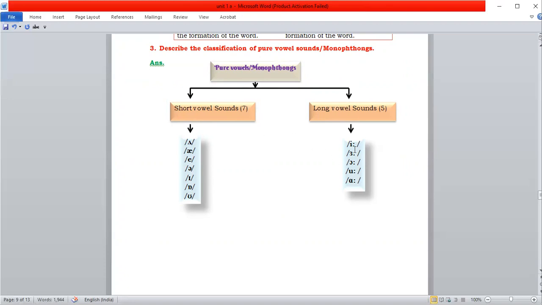But long vowel sounds are represented with the help of this symbol. It means that we have to say the sound for some prolonged time. E, O, U. So these are the 5 long vowel sounds.